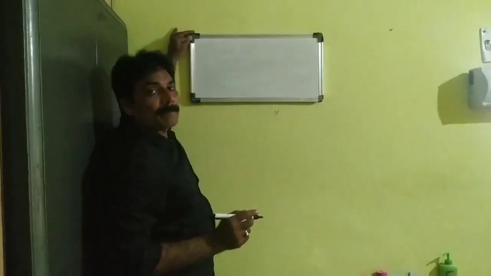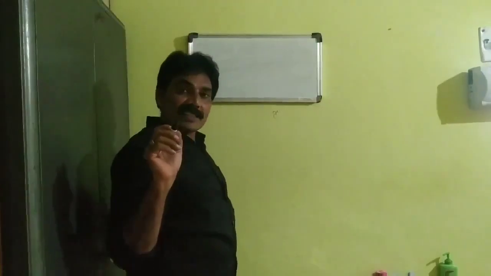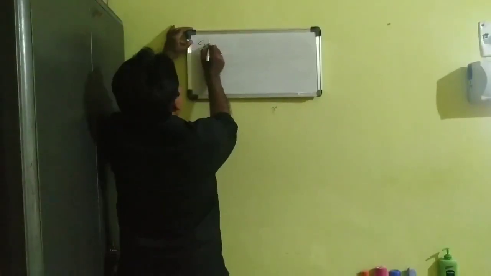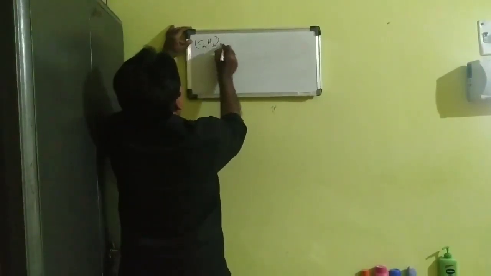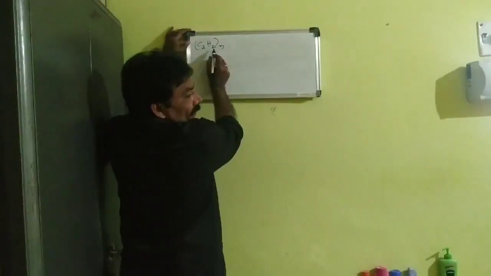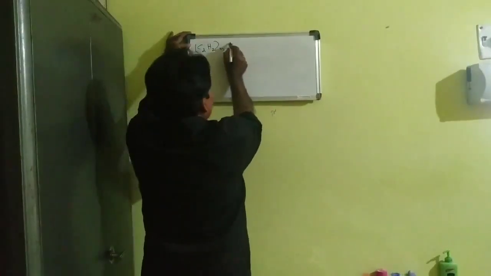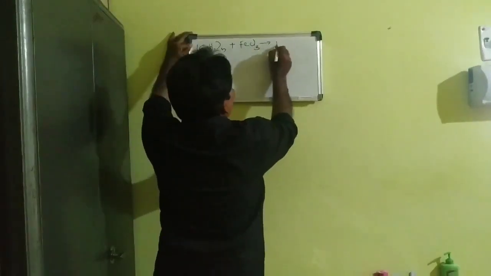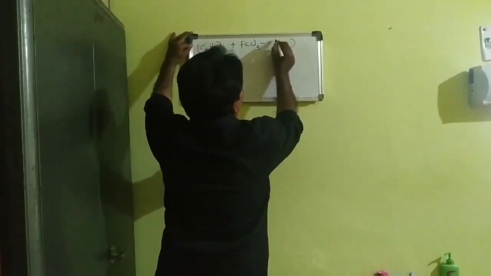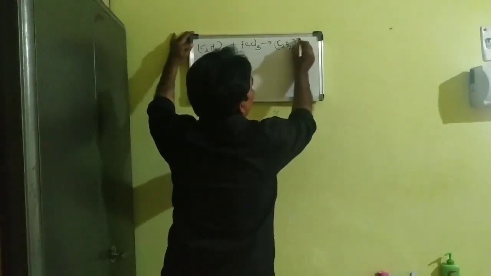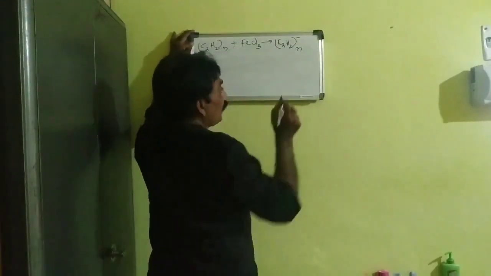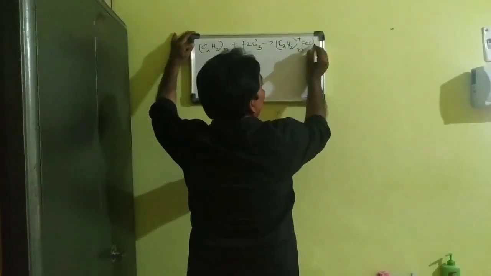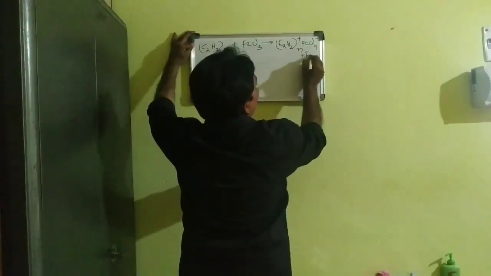Another example, polyacetylene preparation: acetylene, C2H2, taken n times as polyacetylene, reacts with ferric chloride, FeCl3, giving C2H2 polymer with a plus charge, and FeCl3 gives FeCl4 minus plus FeCl2.